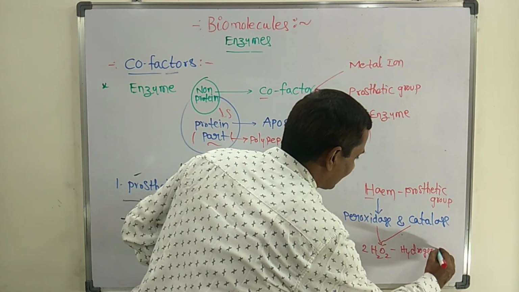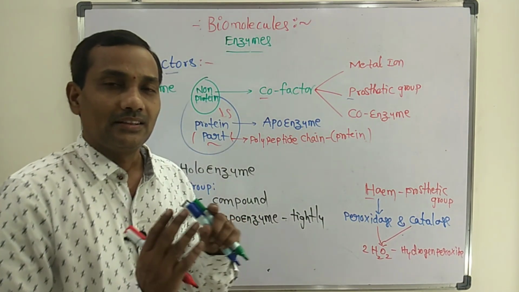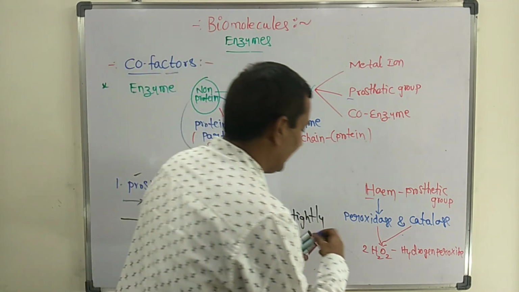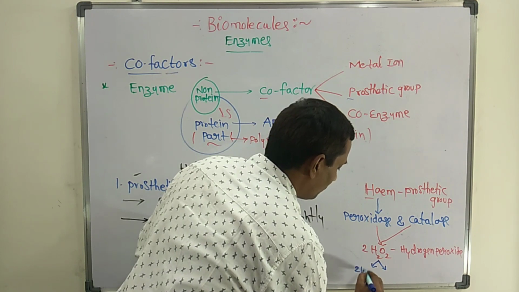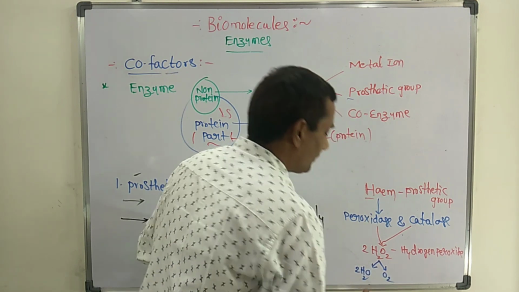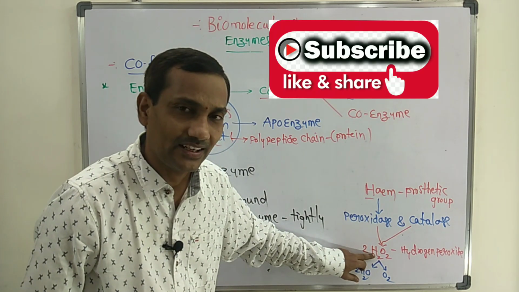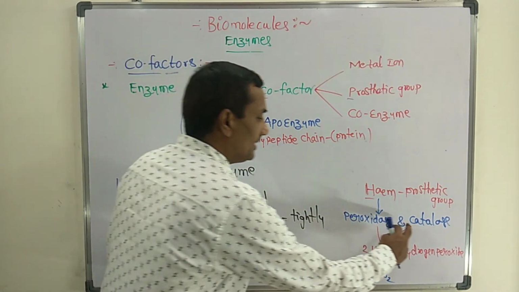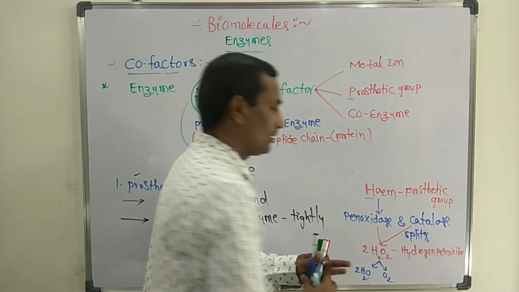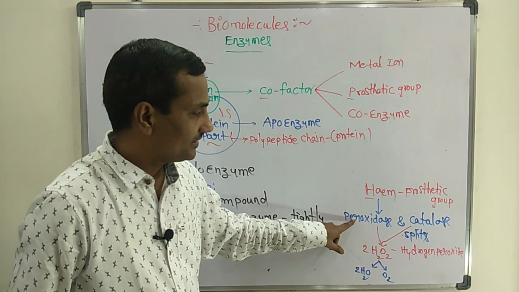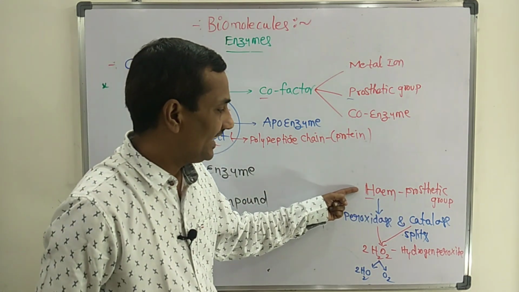Hydrogen peroxide is split into water and oxygen by either peroxidase or catalase.